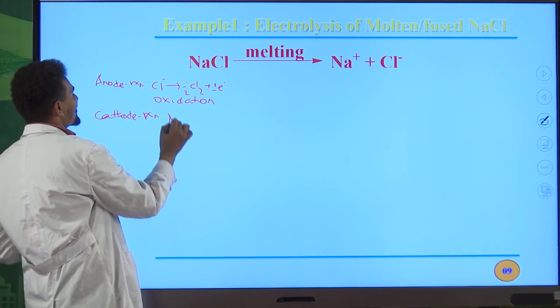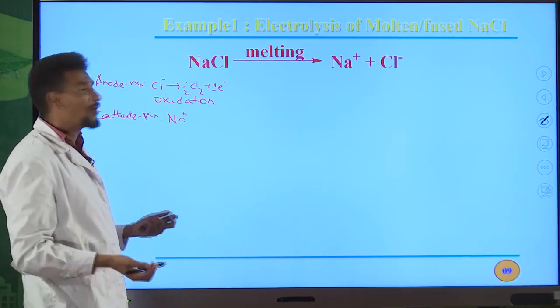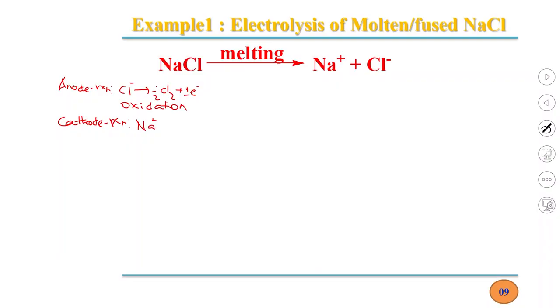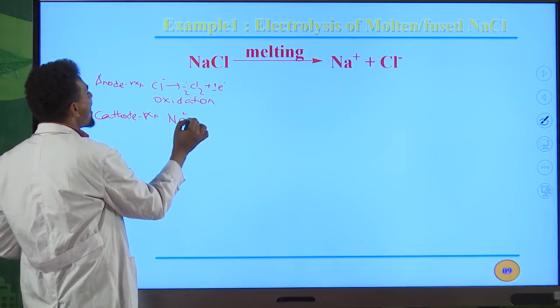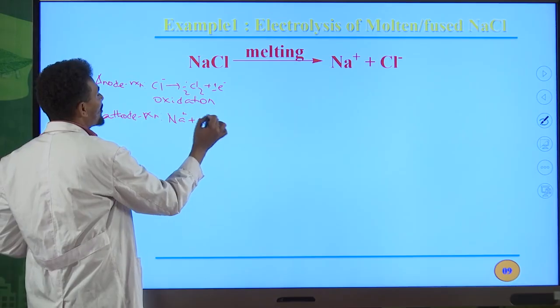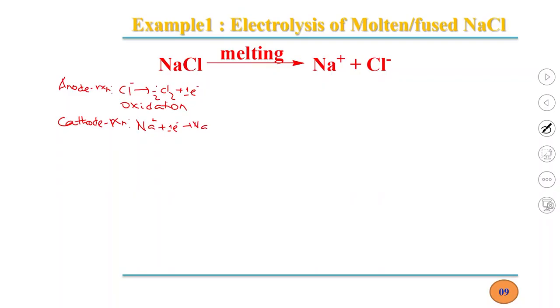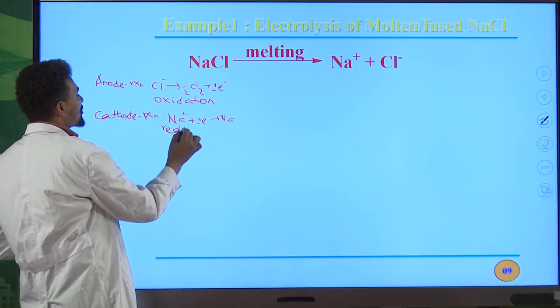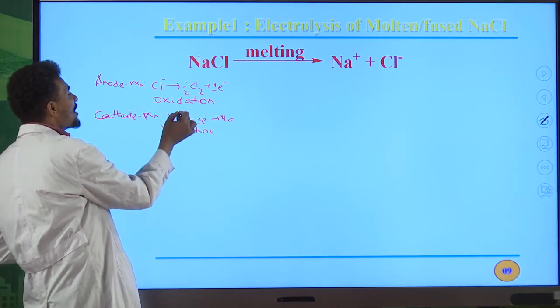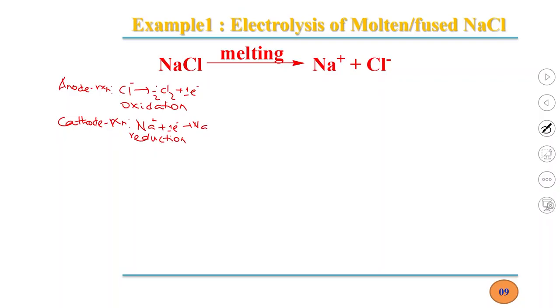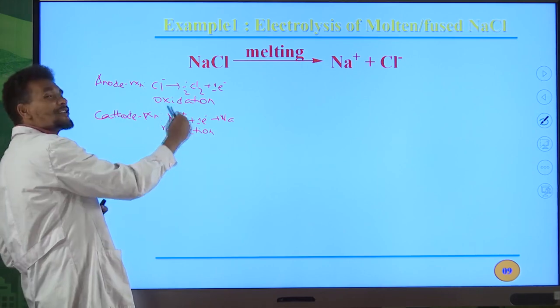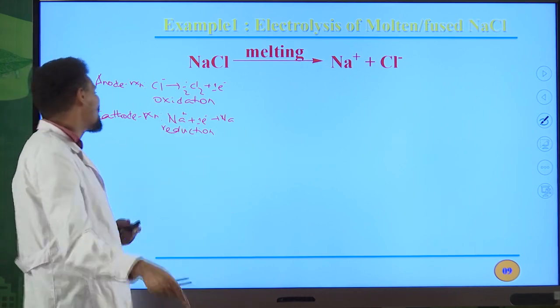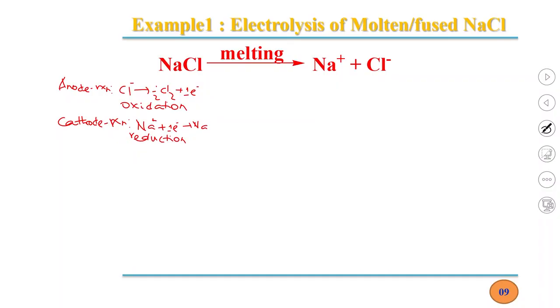So sodium, Na+, this is a cation, a positively charged ion. It migrates toward what? The cathode, and is discharged by gaining an electron. Simply it can be written as Na+ plus 1 electron gives Na, sodium metal. So this is the reduction half reaction. Why reduction? Because here we have +1, but the oxidation number of this sodium metal is equal to 0. Therefore the oxidation number decreases. If the oxidation number decreases, that reaction is simply known as a reduction reaction.